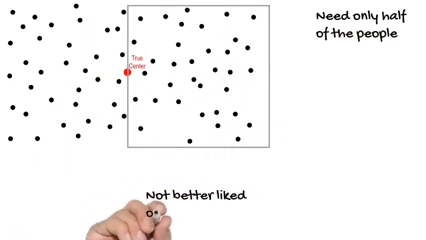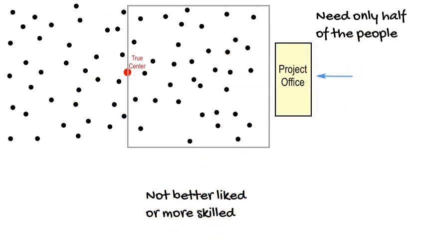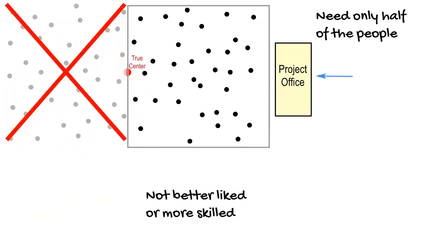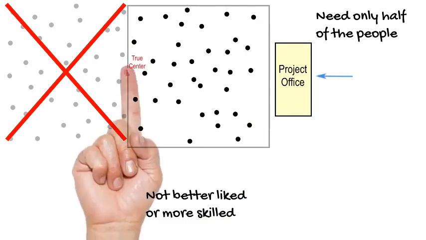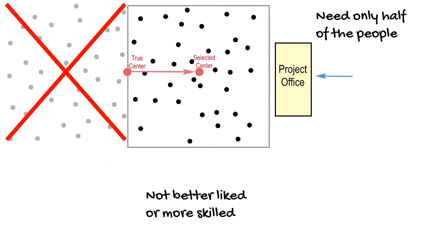It's not because we like them better or because they're more skilled. They just happen to be closer to our workplace. But when we do that, we reject all the people on the left side of the map, even though it isn't on purpose. As a result, the weighted center of the people we chose shifts from the weighted center of the entire population. So we've created a bias in our innocent method for selecting people for the project.